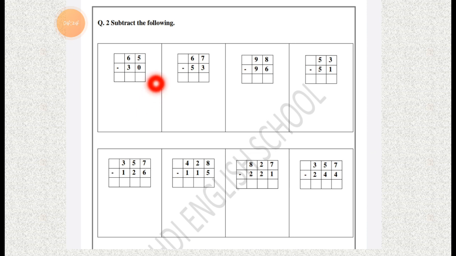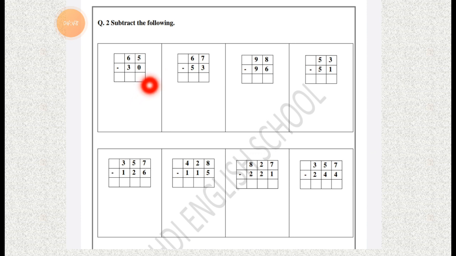So here the ones column is 5 and 0. Always the bigger number must be at the first, upper place, right? So 5 is the big digit here. We can easily subtract any digit lower than 5 from the 5.